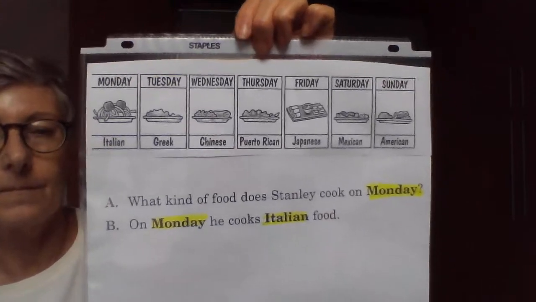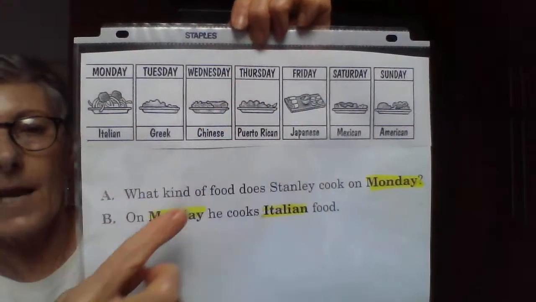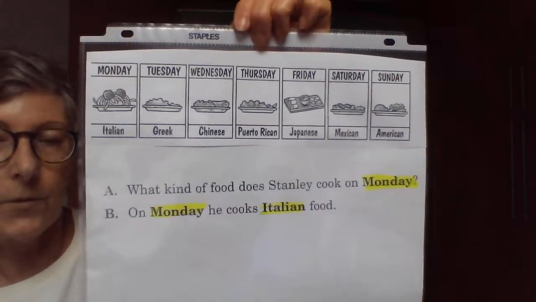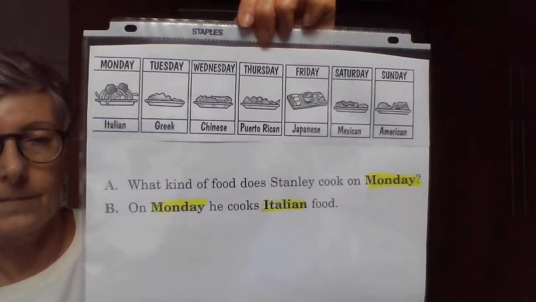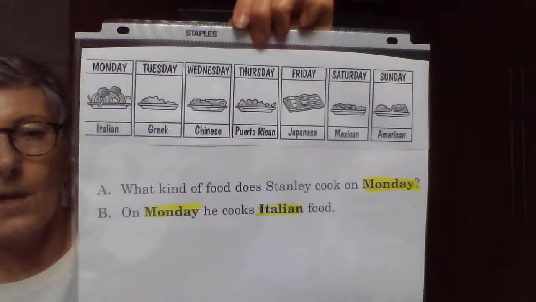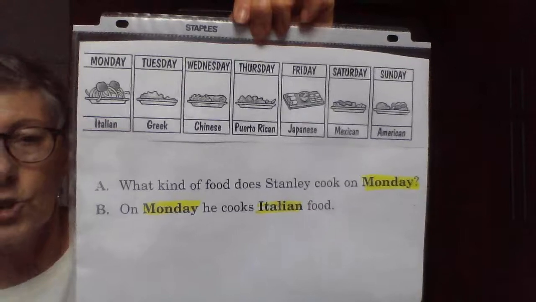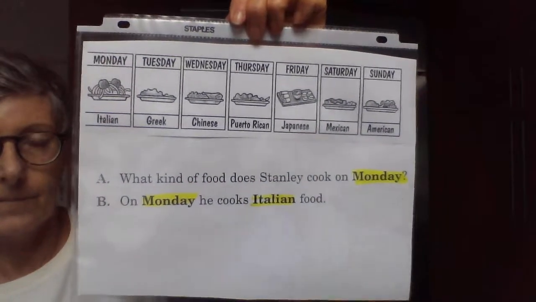What kind of food does Stanley cook on Thursday? On Thursday, he cooks Puerto Rican food. On Thursday, he cooks Puerto Rican food. What kind of food does Stanley cook on Friday? On Friday, he cooks Japanese food. On Friday, he cooks Japanese food.